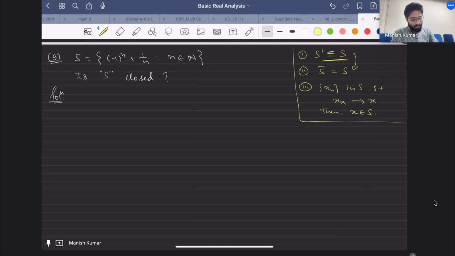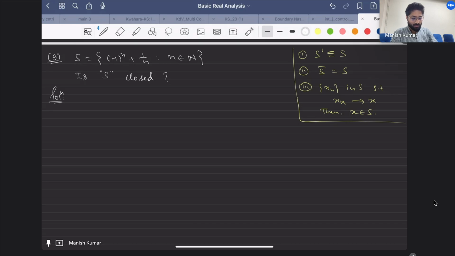Do you know the definition of limit point? Yeah. Sir, minus 1 and 1 do not belong to S, but they are limit points for S. Correct. That is true. So that's exactly the answer. I think everyone is fine with the limit point, so I will not go to the definition.